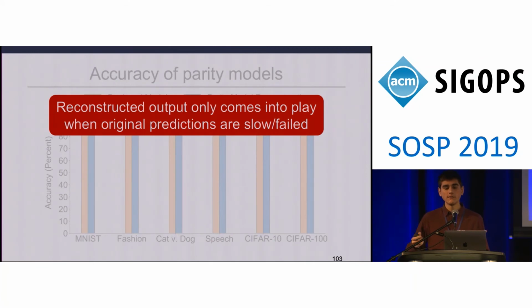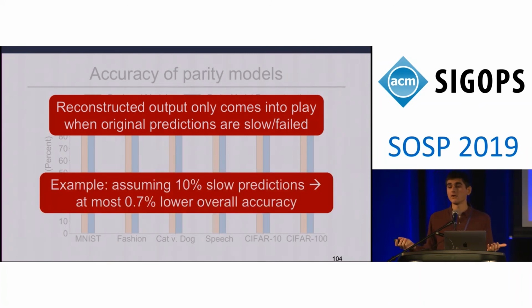And I want to remind you that the accuracy of parity models is only going to come into play when predictions would otherwise be slow or failed. So in reality, this potential drop in accuracy is only going to affect those queries that would otherwise have been at the far end of our latency spectrum and for which we can now recover with much lower latency. For example, assume that a system had 10% of predictions being slow or failed. If we use parity models in this system, it would result in at most a 0.7% lower overall accuracy compared to if the original model were always available. So this enables parity models to return predictions with high accuracy.